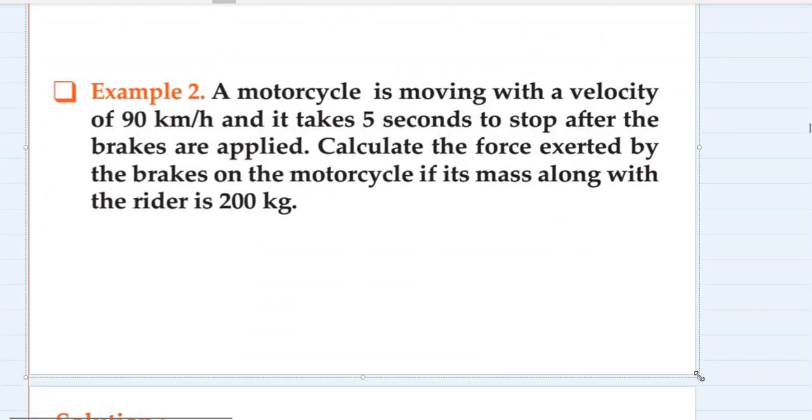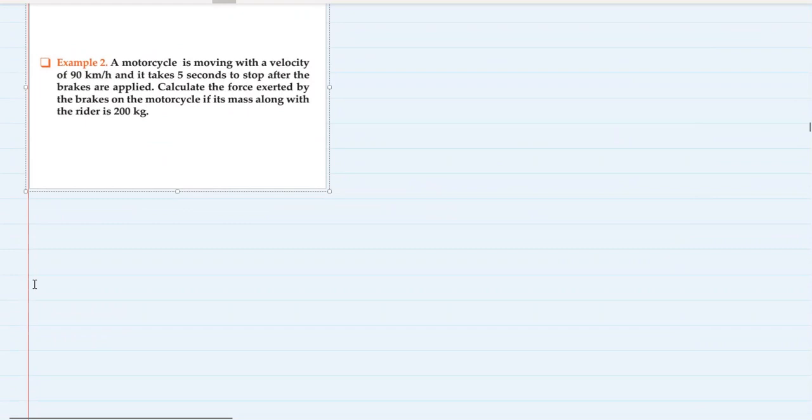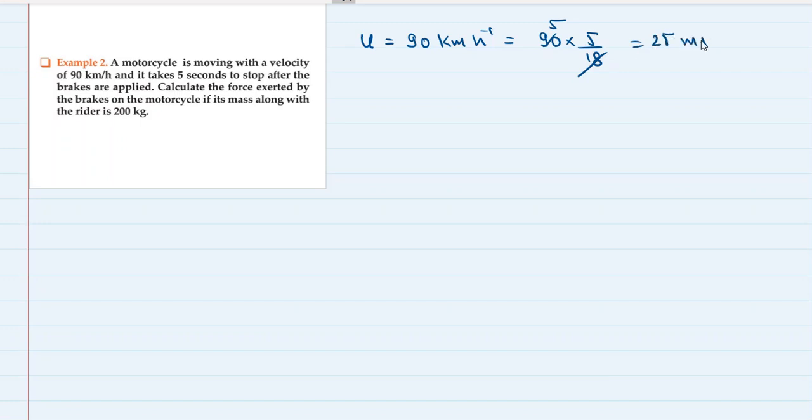Next question. A motorcycle is moving with a velocity of 90 km per hour. So initial velocity is 90 km per hour. Let's convert it into meter per second, shall we? Okay. So 90 into 5 by 18, which is 25 meter per second. So a motorcycle is moving with 25 meter per second velocity and takes 5 seconds to stop. So time taken is 5 seconds after the brakes are applied. So final velocity becomes 0 meter per second.